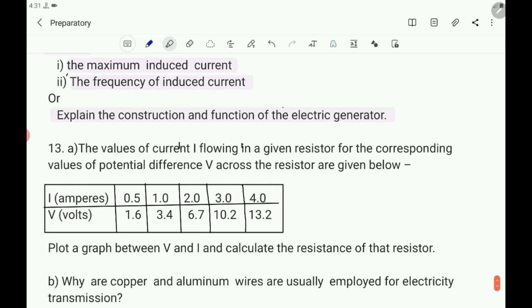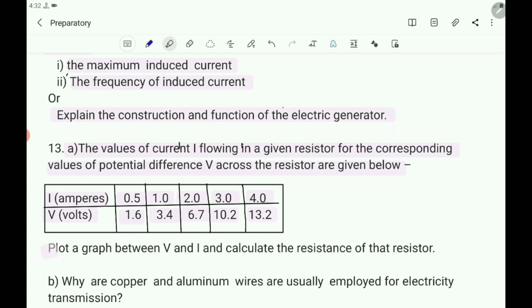Next, 13th question. A. The values of current I flowing in a given resistor for the corresponding values of potential difference V across the resistor are given below. They are current in amperes and potential difference in volts. So 0.5, 1.0, 2.0, 3.0, 4.0. And the potential difference across the resistor are 1.6, 3.4, 6.7, 10.2, 13.2.